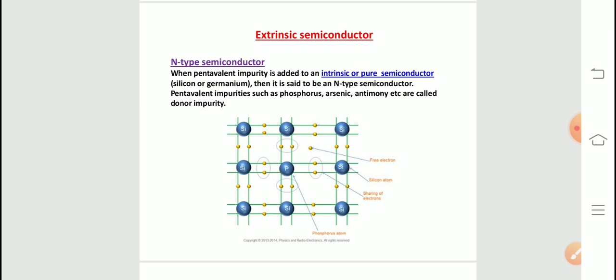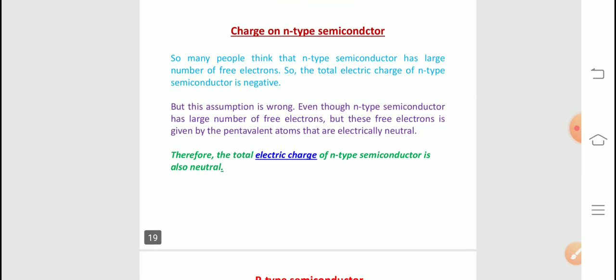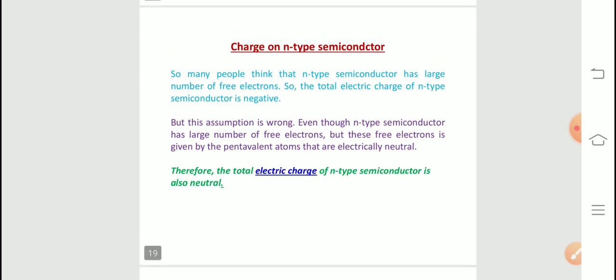Now we will see what the charge on an n-type semiconductor is. Many people think that an n-type semiconductor has a larger number of free electrons, and since n is for negative, the charge is also negative. But this assumption is wrong.